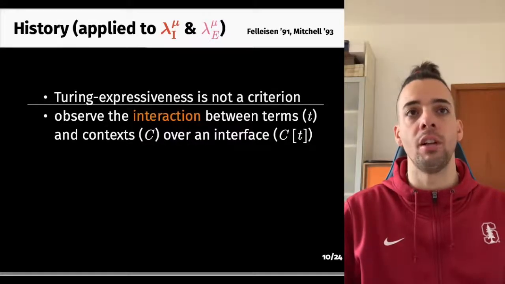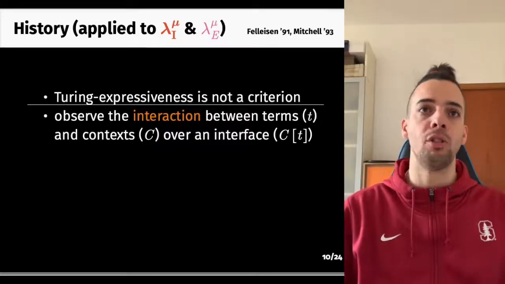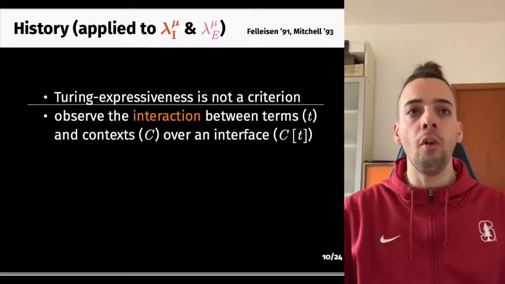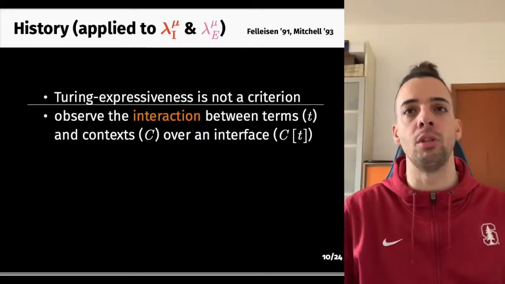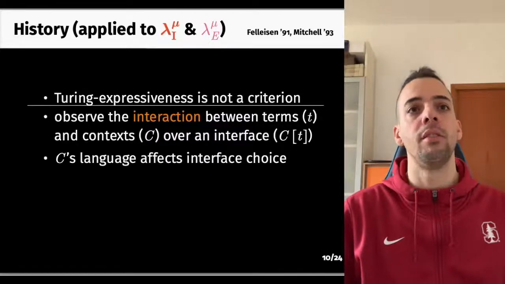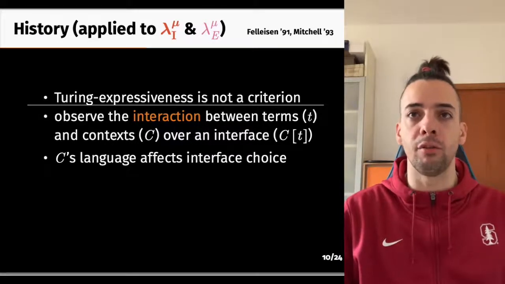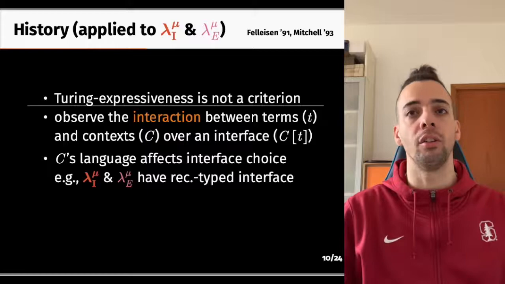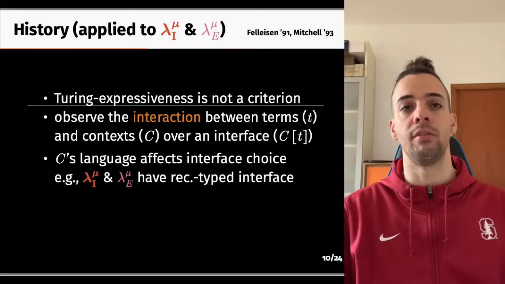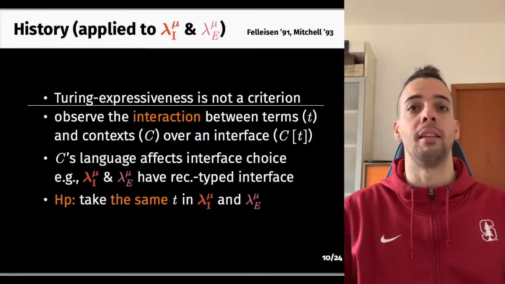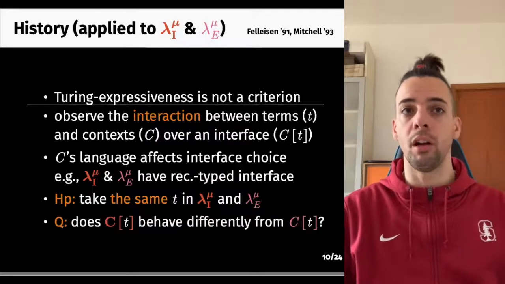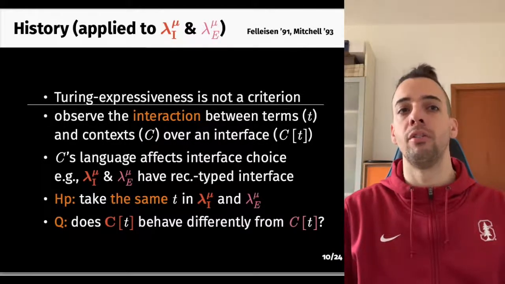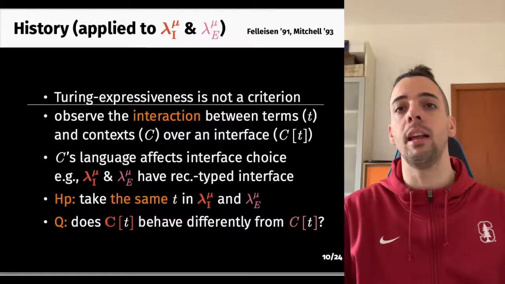Instead of Turing expressiveness, we can reason about language expressiveness by observing how a term T of interest interacts with larger programs, called program contexts, over the interface defined by the language in which the term and the context are written. So, the choice of the language affects the interface over which this communication happens. For example, the interface between terms and context in Iso and equi can contain recursive types. So, let's assume we can take the same term in two languages. The question becomes, can the interaction between T and an Iso context be different from the interaction between the same T and an equi context?